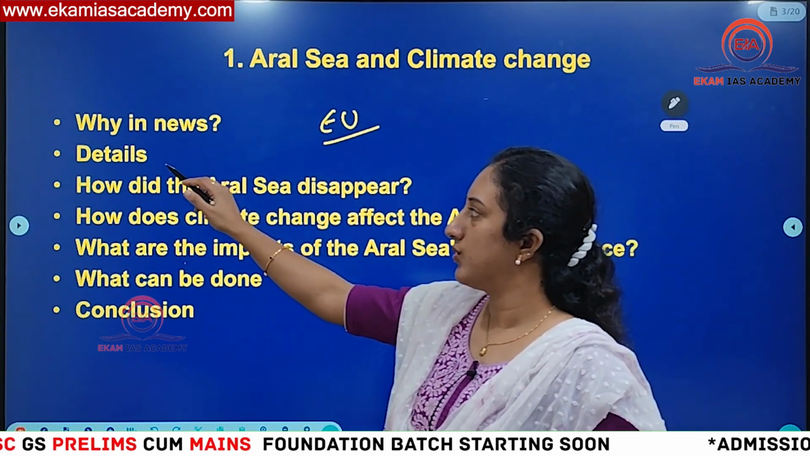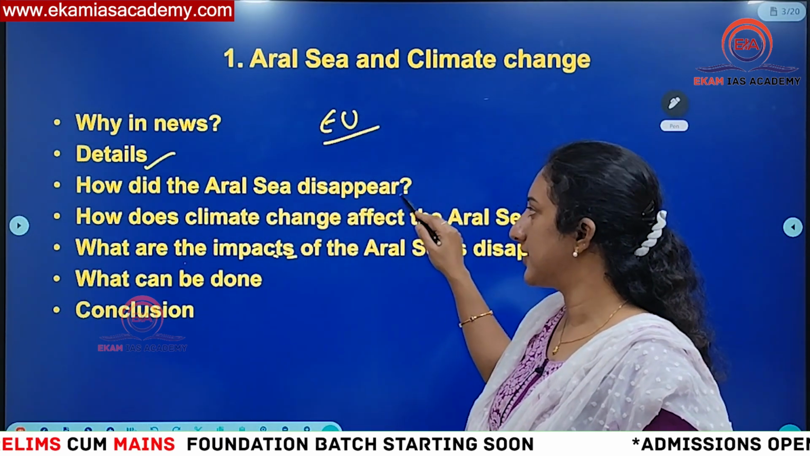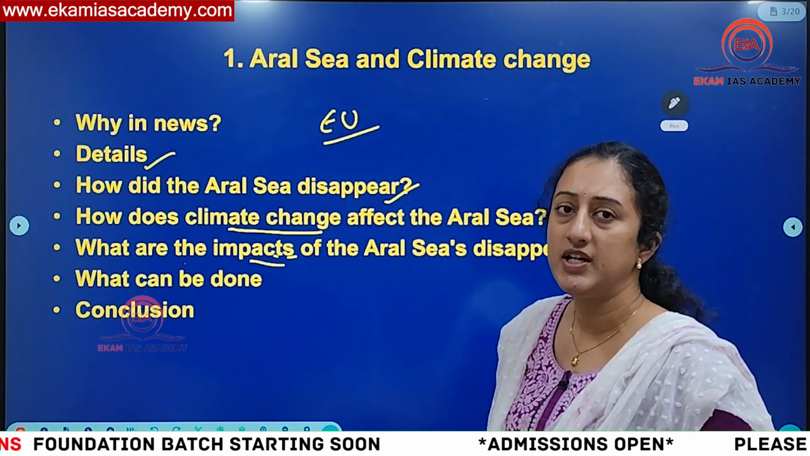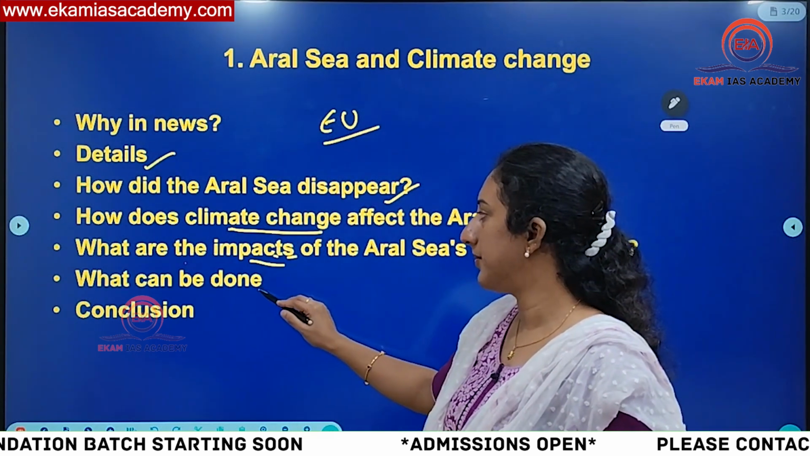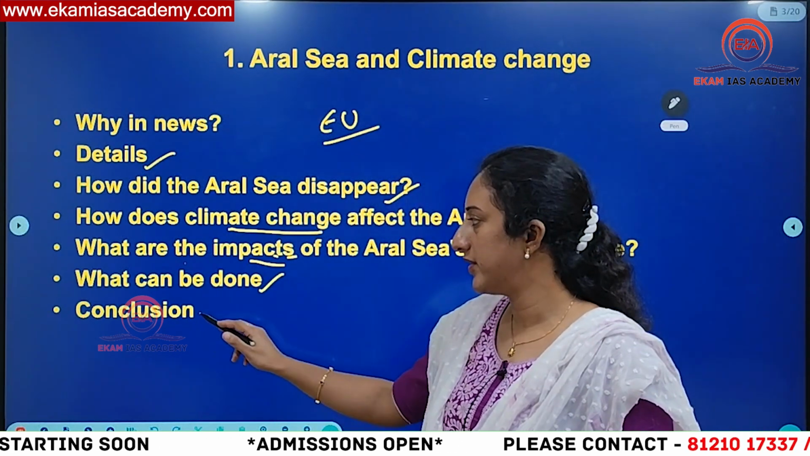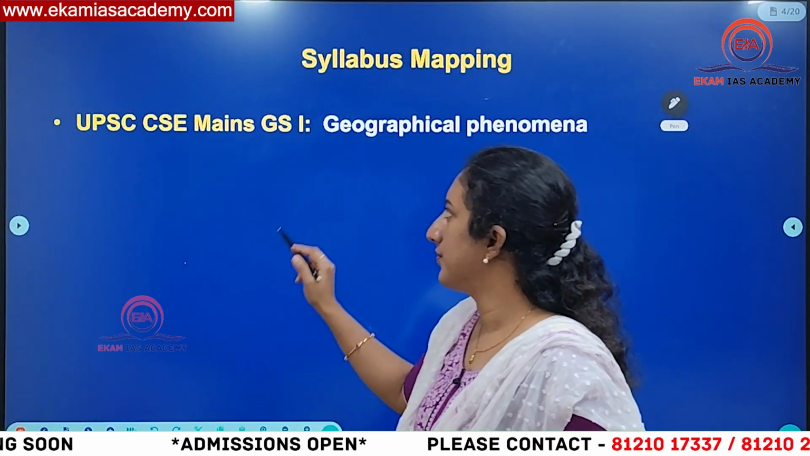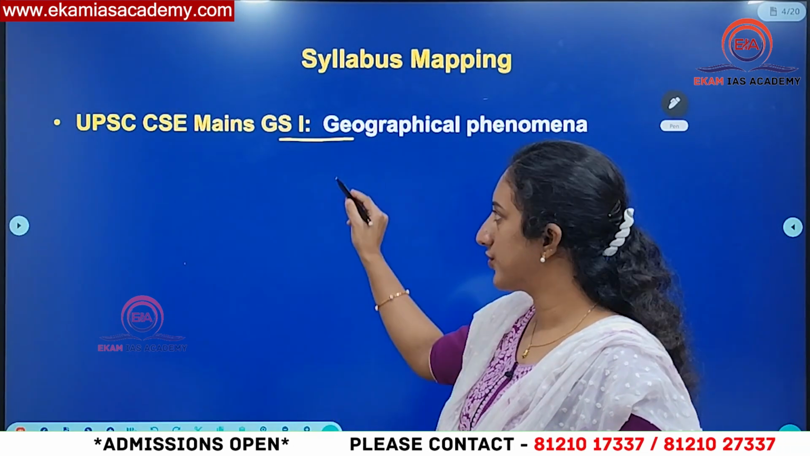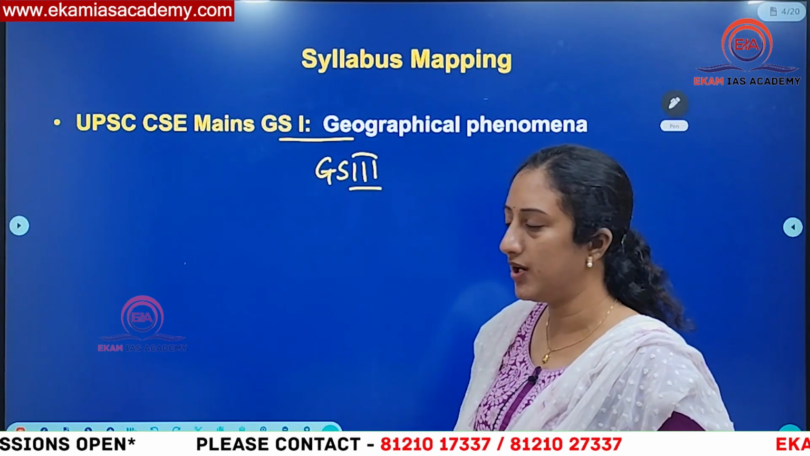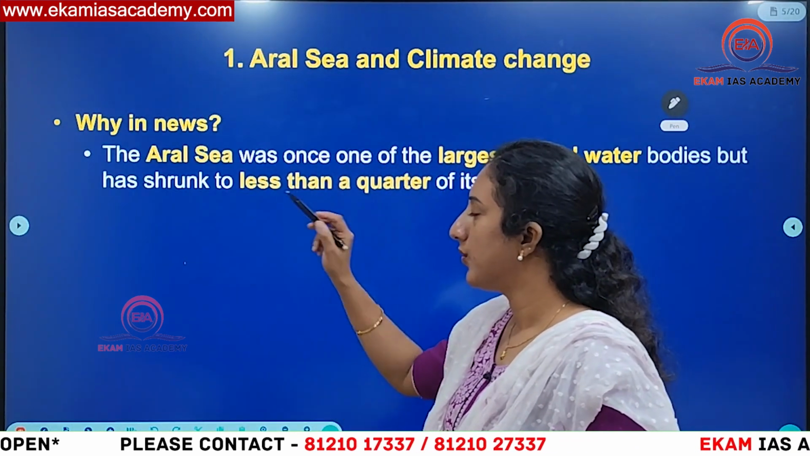Then we'll also know the details of why the Aral Sea started disappearing, what is the role of climate change, what are the impacts of this disappearance, what can be done to save the Aral Sea, and in the future how to save other water bodies, and we'll also see the conclusion. This forms part of GS1 and also GS3, that is environment, the impact of climate change. Here you should understand why it is in news.